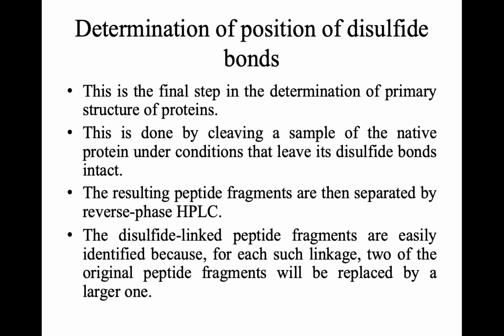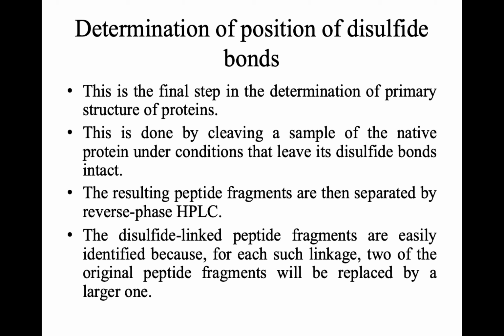After this, the final step in the determination of the primary structure of proteins is the determination of the position of the disulfide bonds. How are we going to determine where exactly the disulfide bonds are? Usually in proteins, disulfide bonds are found between cysteine residues. To determine between which residues the disulfide bonds are formed, this is done by cleaving a sample of the native protein under conditions that leave the disulfide bond intact.